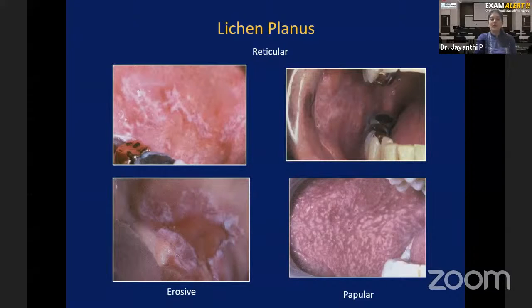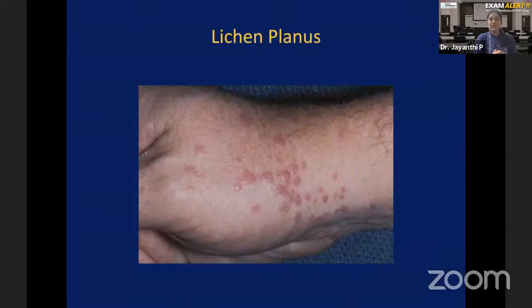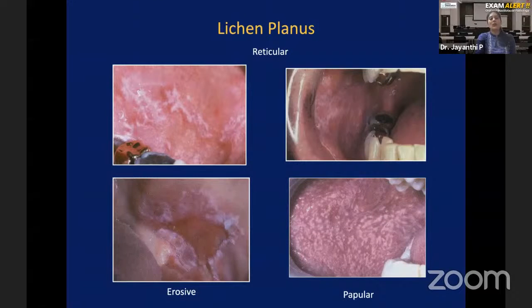The papular variant is similar to the skin. On the skin you see papules, right? In the same way, on the oral cavity also you can see the papular variant. This is more commonly seen on the tongue. And the fourth variant, for which I do not have the picture, is a very rare variant, the bullous variant. So only in the bullous variant of lichen planus will you see bulla formation. So when someone asks you for examples of vesiculobullous lesions in the viva or in the exam itself, you might get an essay on vesiculobullous lesions.